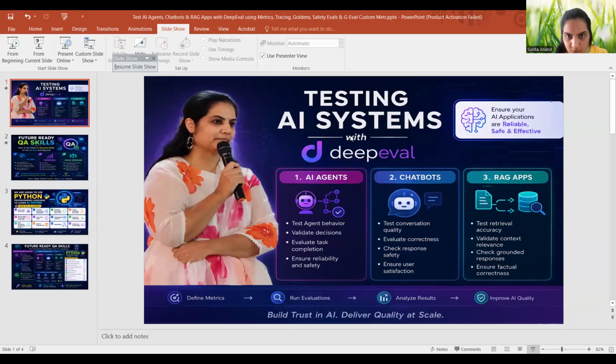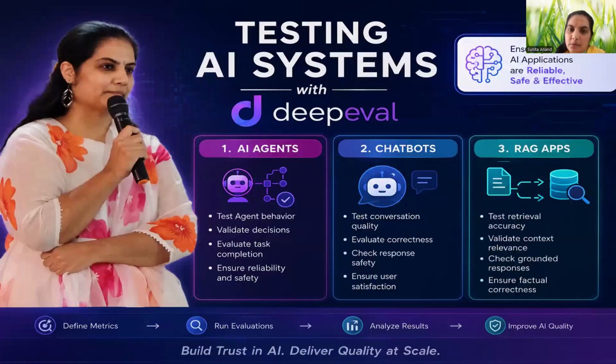Yeah, now we can continue: we have to test our AI systems using DeepEval. We are going to learn more in depth about DeepEval in our upcoming videos. We are going to test AI agents. We are going to test how chatbots are built, whether they are developed correctly, whether validations are up to the mark, or what is expected. Are we getting the correct results?